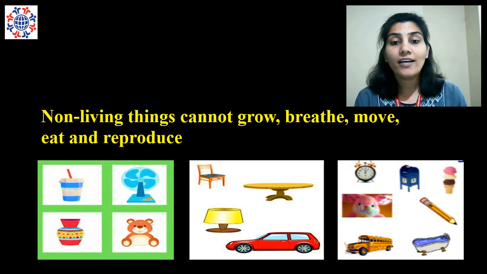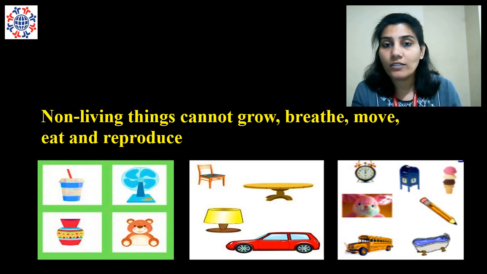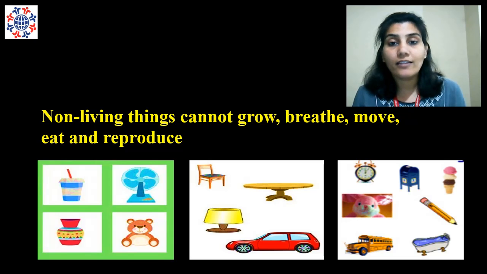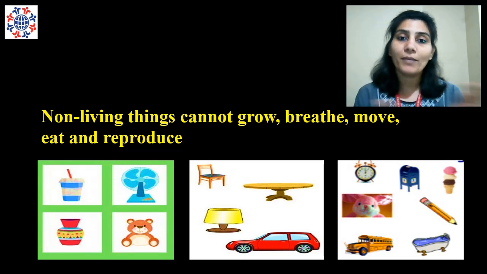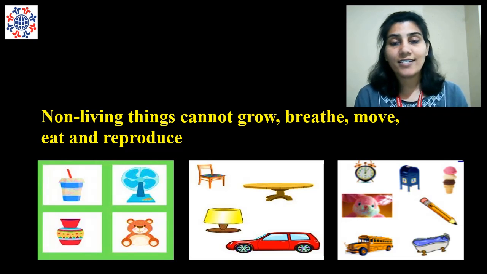Do they move from one place to another by themselves? No. We have to move them, right? We have to pick them up and keep them on the other side. Can the table walk by itself? No. We have to push the table so that it moves from one place to another. So, non-living things do not walk or run.